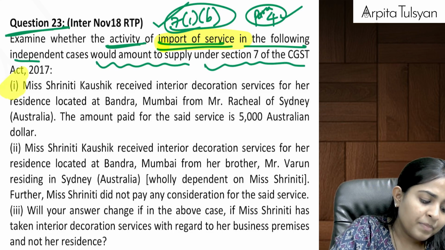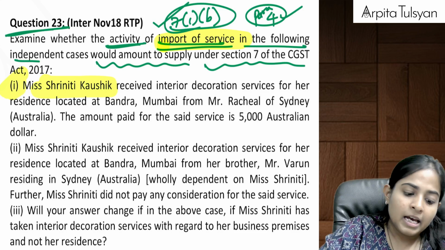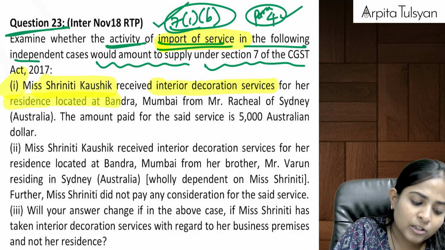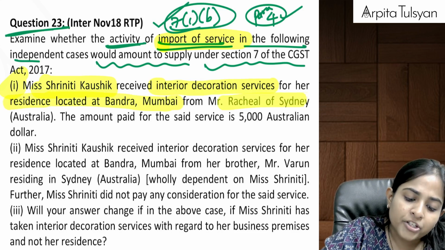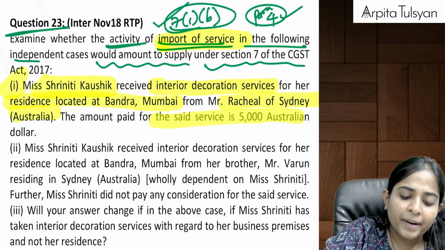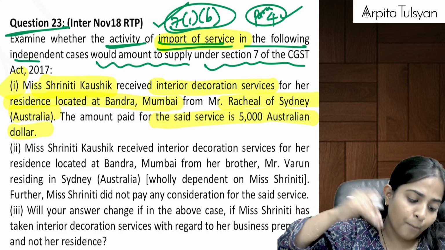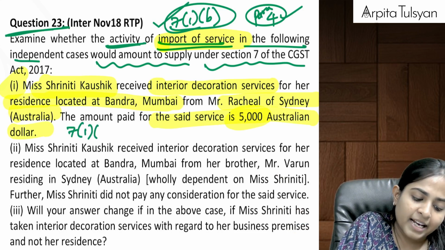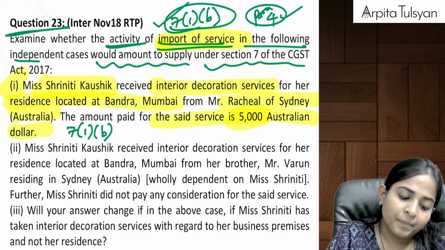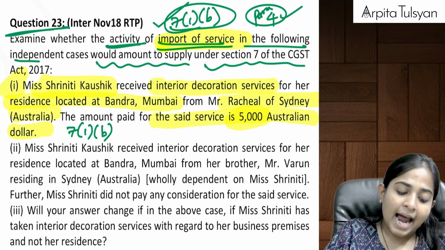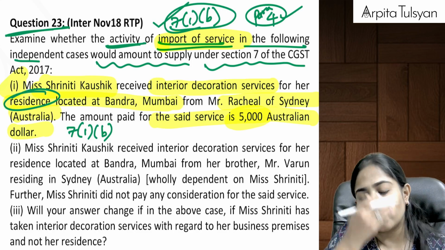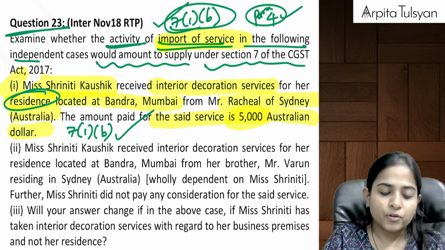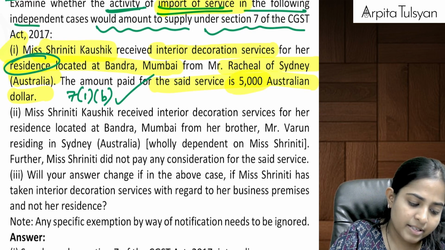So first one, Miss Sriniti Kaushik received interior decoration services for her residence located at Bandra, Mumbai from Mr. Rachel of Sydney, Australia. The amount paid is $5,000. Importation of services for a consideration. Can we say section 7(1)(b) applicable? Yes. And this is done for residence. Doesn't matter, because 7(1)(b) says whether or not in the course or furtherance of business. So this transaction will be considered as a supply.